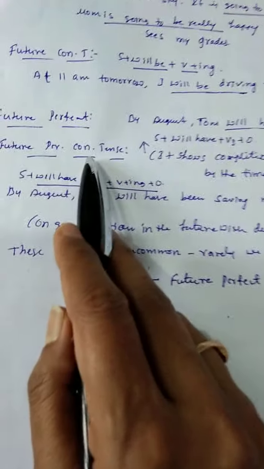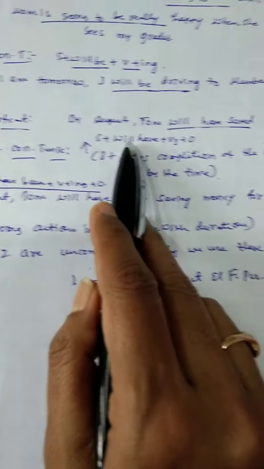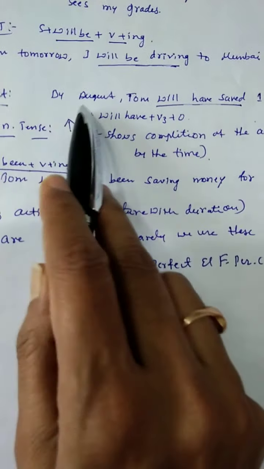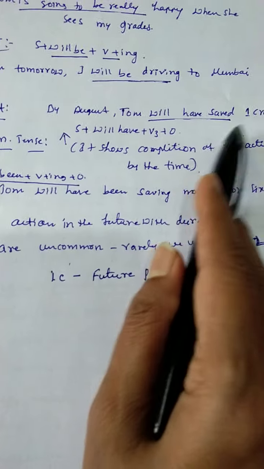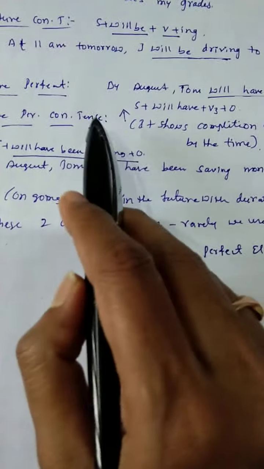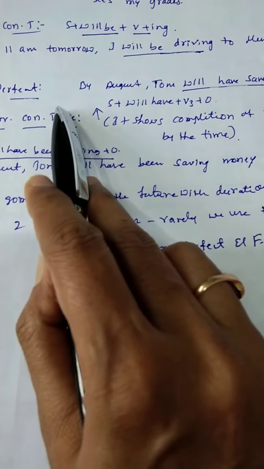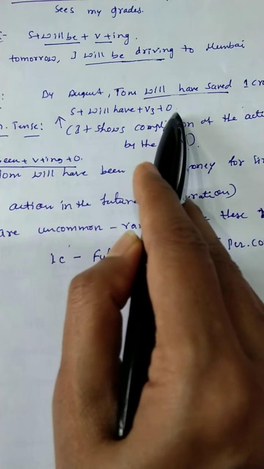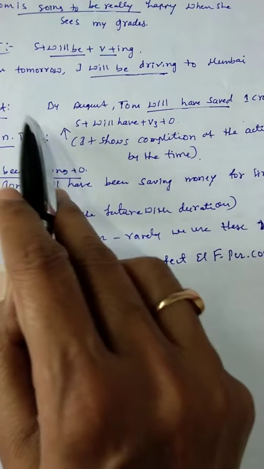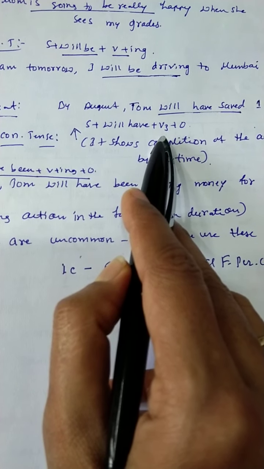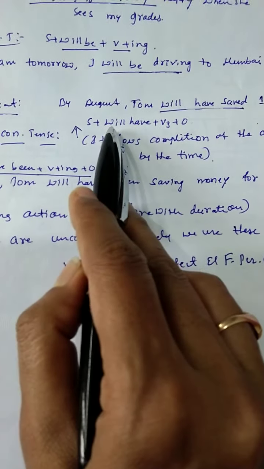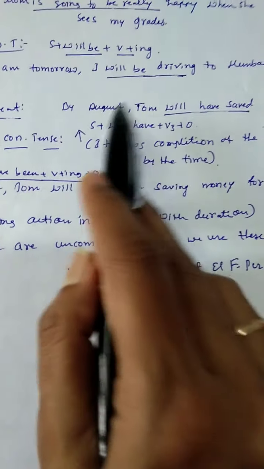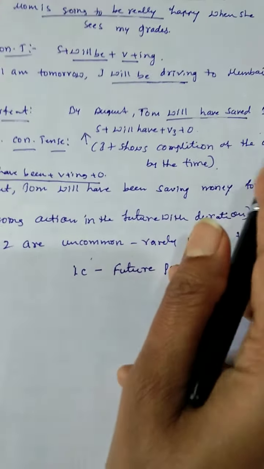And future perfect: by August Tom will have saved 1 crore. Okay, so the structure of the future perfect is subject plus will have plus V3 form plus object. As I told you, we use perfect only with the third form of the verb, that is V3. Subject plus will have or shall have plus V3 form plus object. The example is by August Tom will have saved 1 crore.